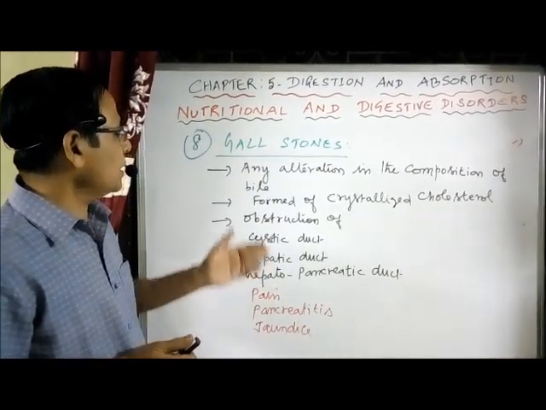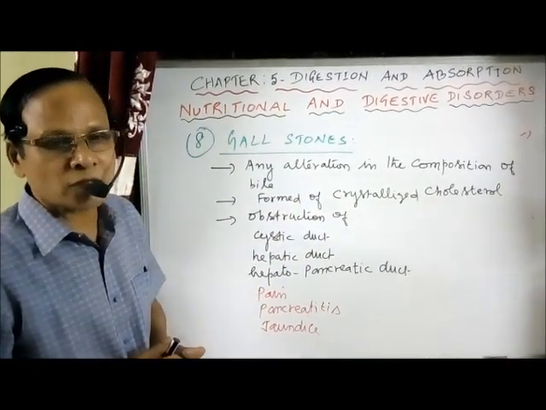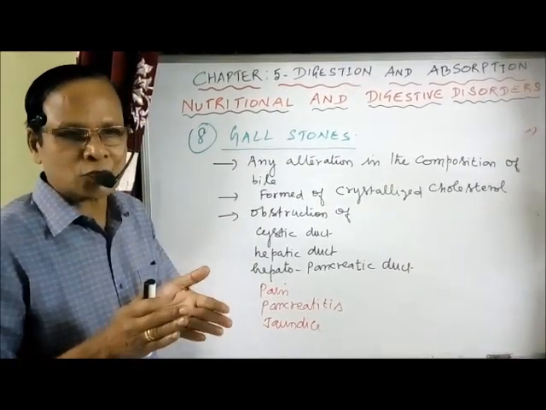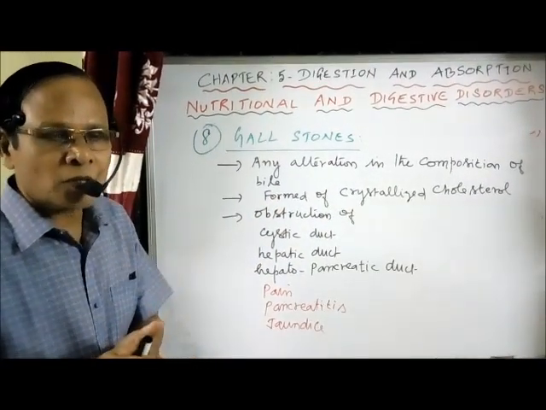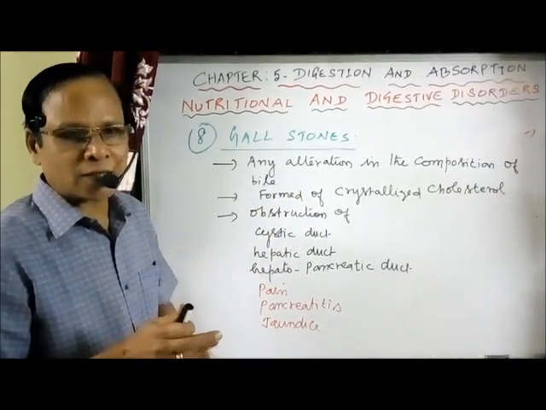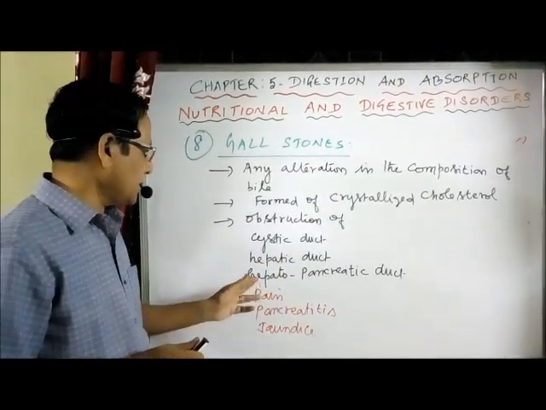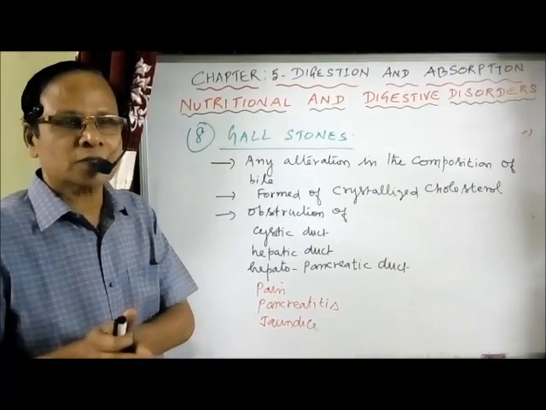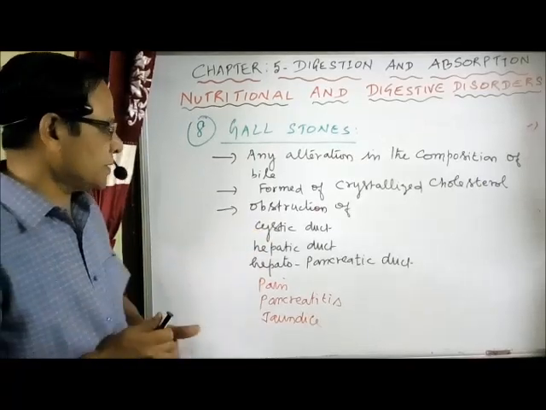Now the gallstones are mostly formed of crystallized cholesterol. The cholesterol along with the calcium and the fat together form not a sandy stone but a hard stone formed mainly of cholesterol. The formation of gallstones normally causes the obstruction of the cystic duct coming from the gallbladder, the hepatic duct coming from the liver, and the hepatopancreatic duct, the one formed by the joining of the bile duct as well as the pancreatic duct. So because of the obstruction of the bile duct and hepatopancreatic duct, what will happen?